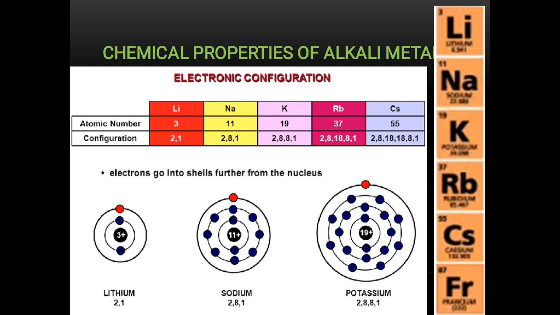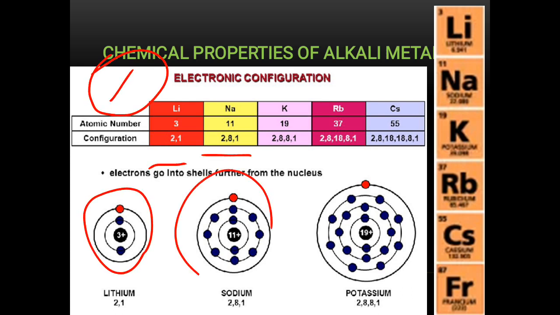Now we see how they are defined chemically, because their chemical nature will be experienced and observed and will be asked about in their chemical reactions. So the very first and fundamental property of alkali metals, for which they are placed in group 1, is that they have the same valence shell configuration. You see the configuration of lithium, sodium, potassium; 3 elements are shown here.